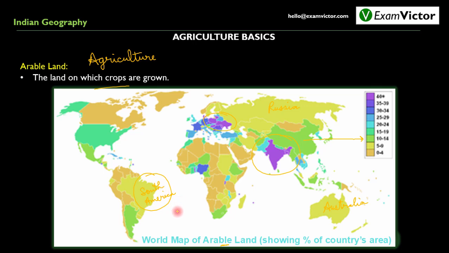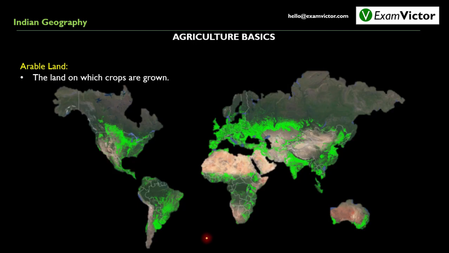After having understood the distribution of arable land in terms of percentage across the entire world, let us now see where exactly this arable land exists on the world map. If we see India, the northern Indian plains and this corridor where we have rivers like Chambal which flow along the Aravallis, and also this region along the Western Ghats of India, are all regions where we have the land on which crops are sown, that is arable land.